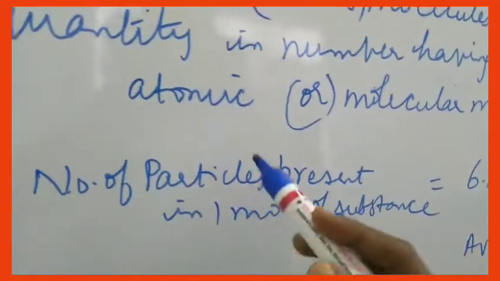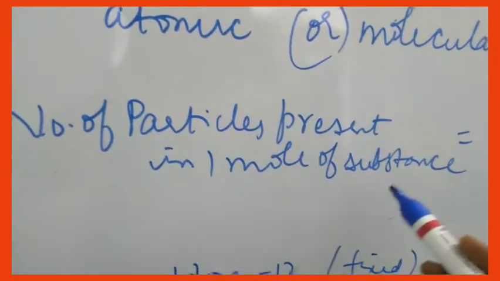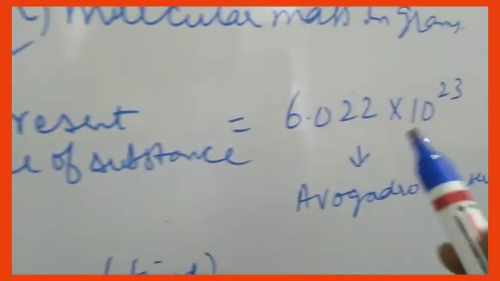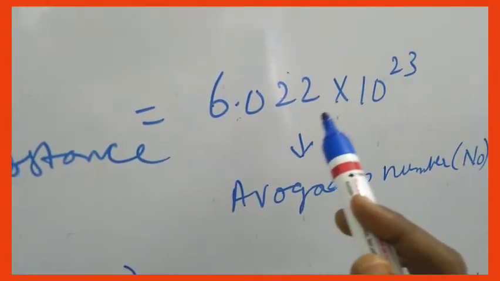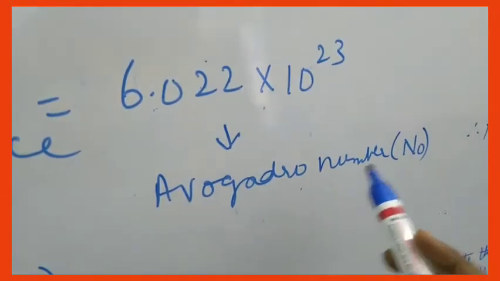So here we are going to consider the number of particles present in 1 mole of a substance. That is a constant value, 6.022 into 10 power 23. This number is called the Avogadro number.